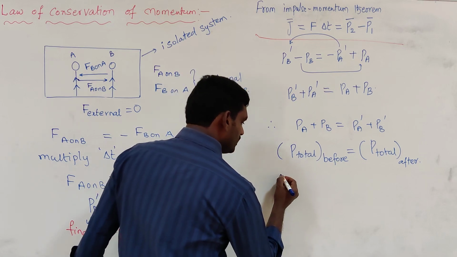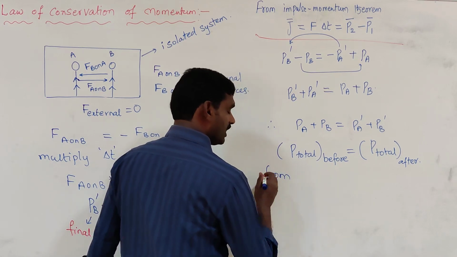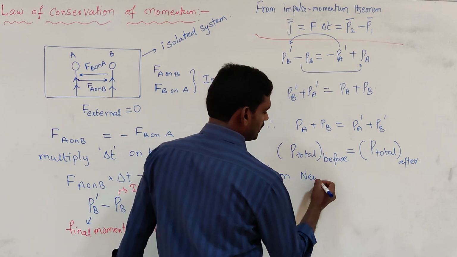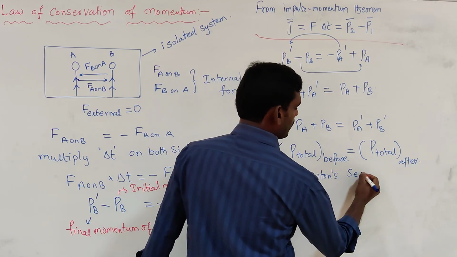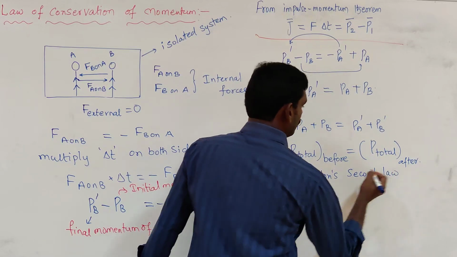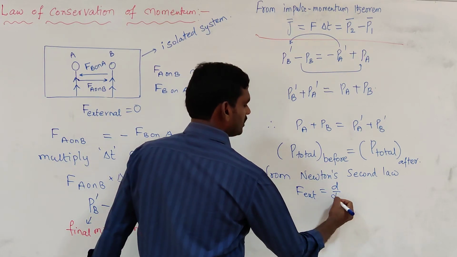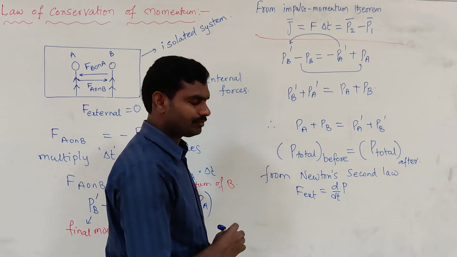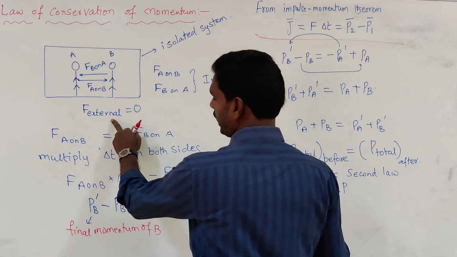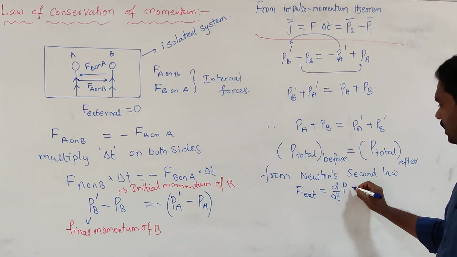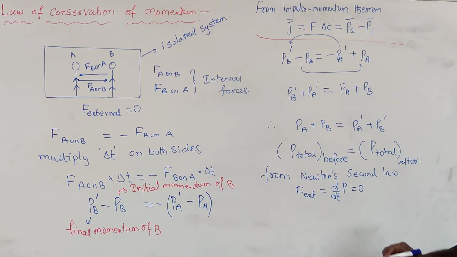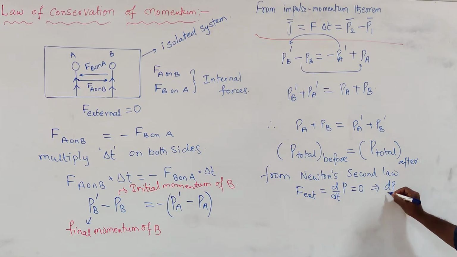We can also conclude this from Newton's second law of motion. From Newton's second law, we know that the sum of external forces is equal to the rate of change of momentum, dp by dt. I consider that no external forces are acting on the object, so external force equals 0. That means dp by dt is equal to 0. Rate of change of something is 0 when that something is constant.